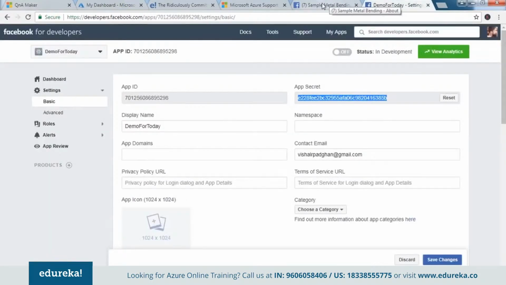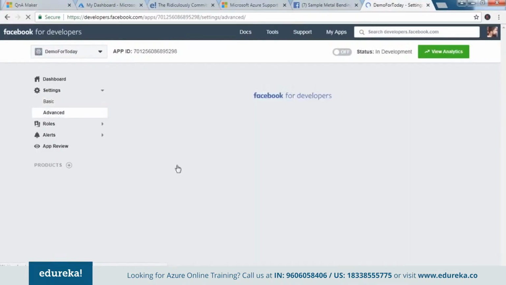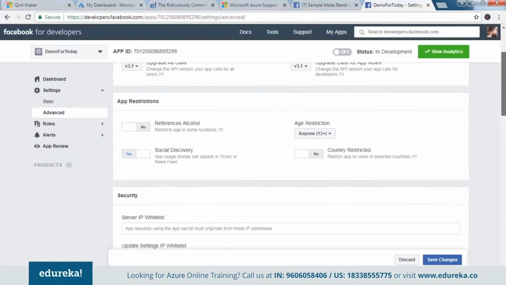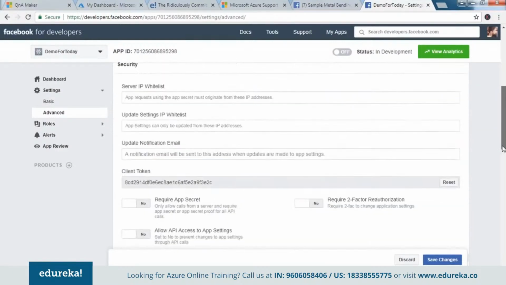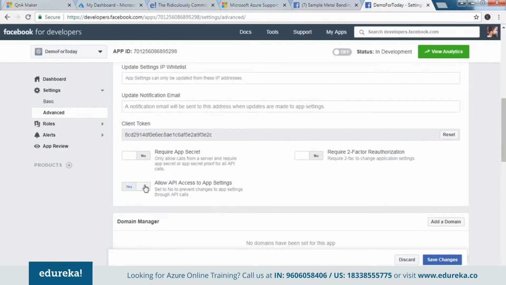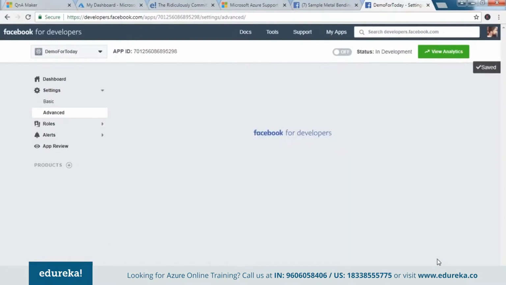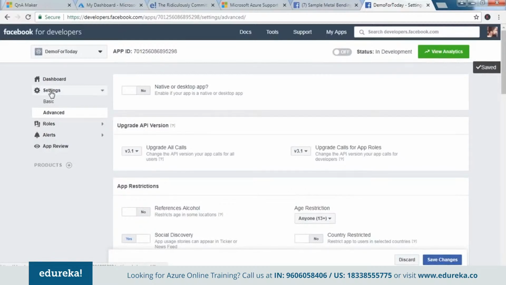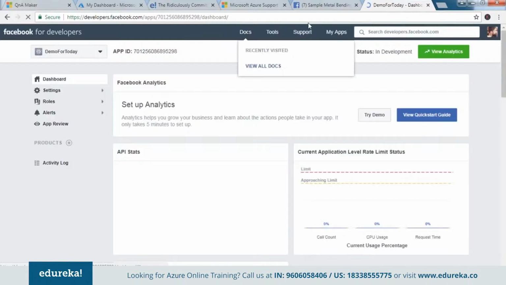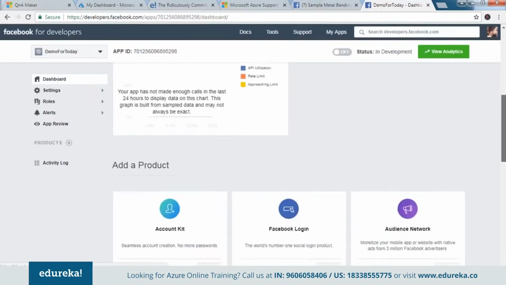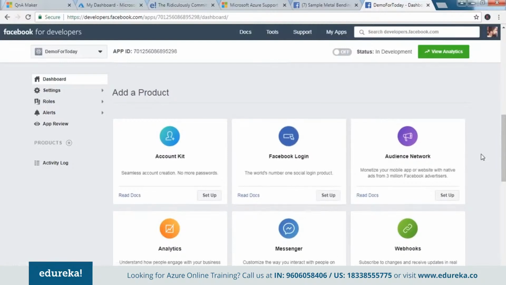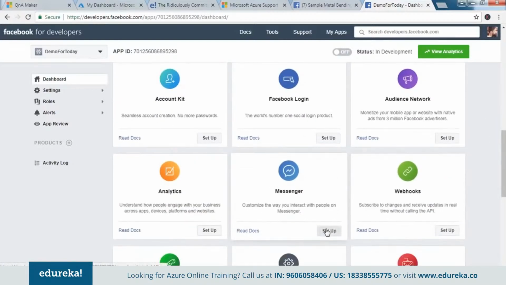Yeah, so guys, now we are at our application. One small change that we need to make here as well is we move to the advanced setting, and in that we say yes to this thing. At the bottom we have allow API access. I say yes, and I say save changes. There you go. Next, we move to the dashboard, and now we configure our messenger with the chatbot. And how do we do that? We scroll down here on the dashboard and we select this option, setup.